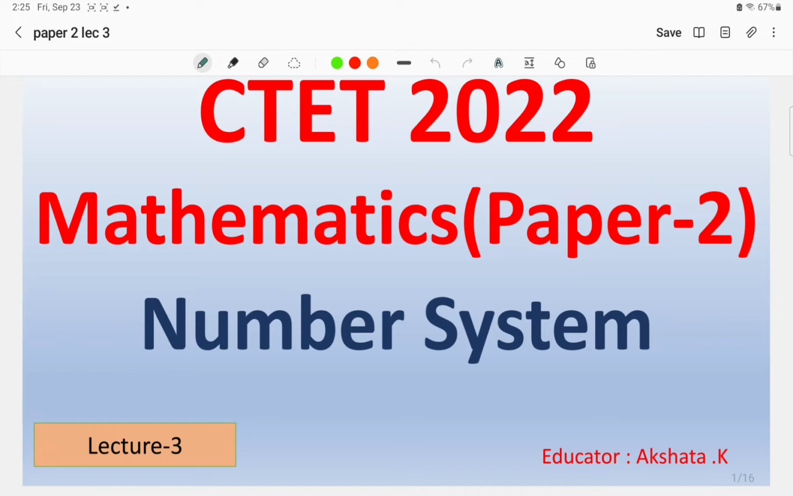In today's lecture number 3, we will discuss the number system again. Some of the topics of the number system have been left that we'll cover, and then we'll move to the divisibility test.